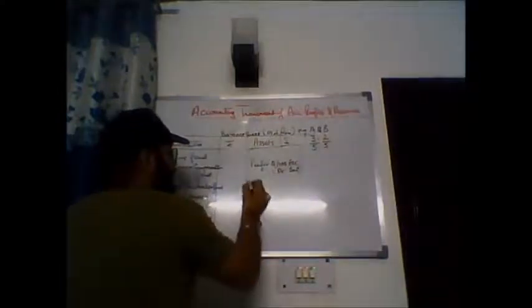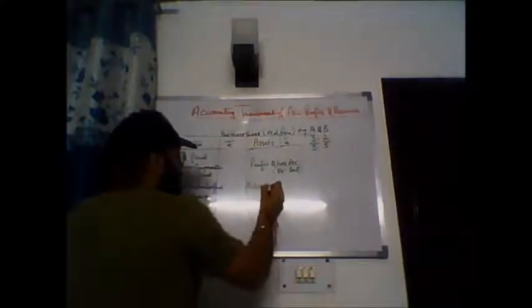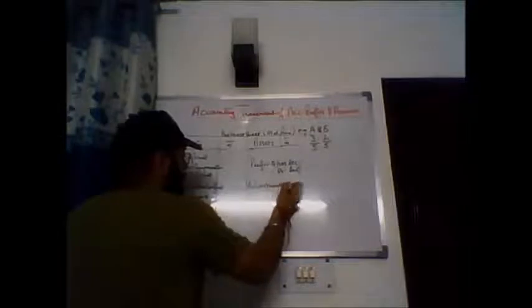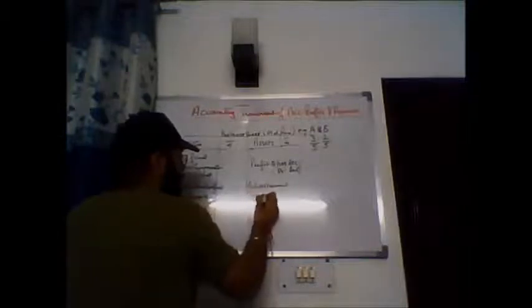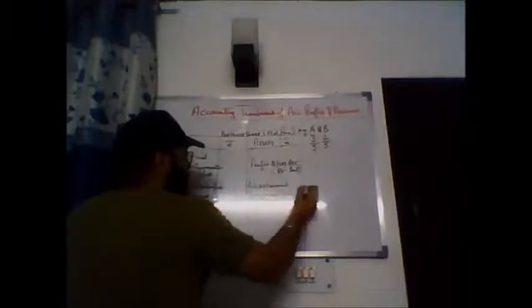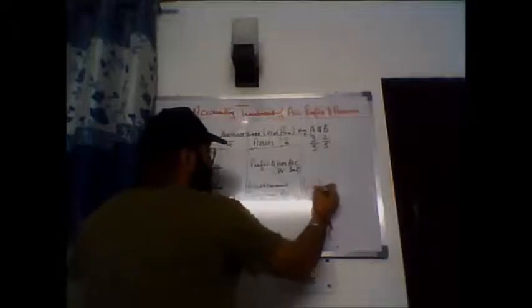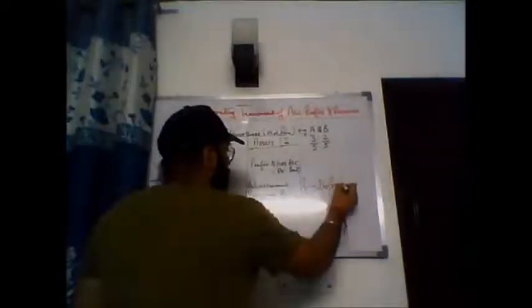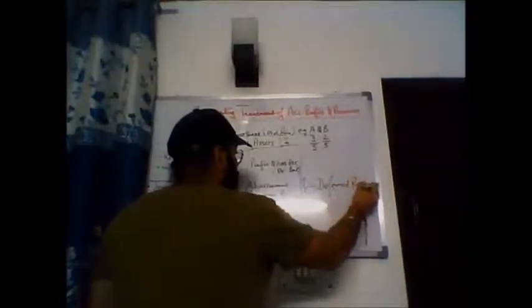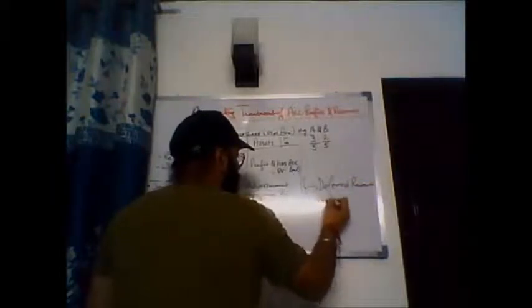Then advertisement suspense account, which is a deferred revenue expenditure. Profit and loss credit balance means profit, and debit balance is loss.